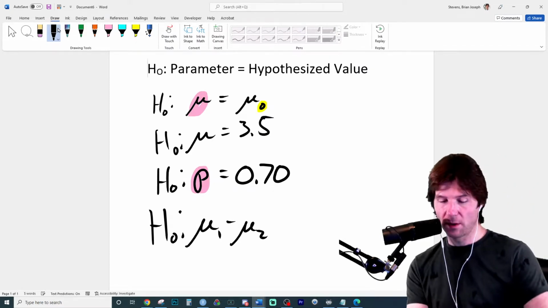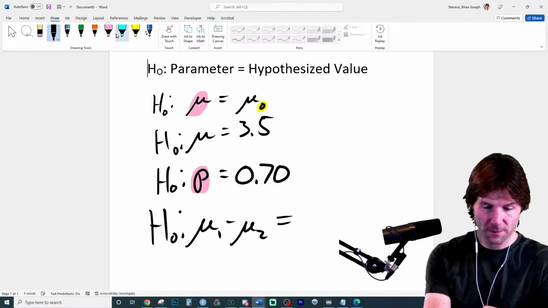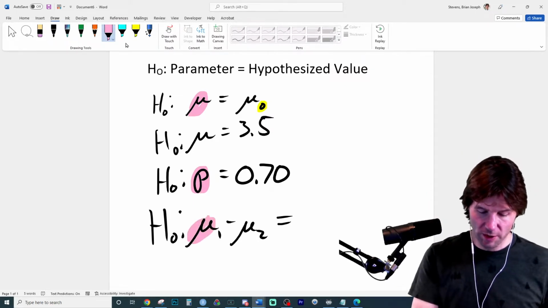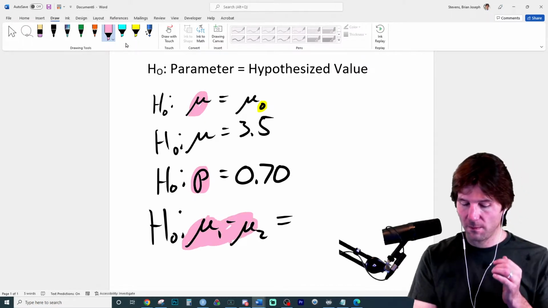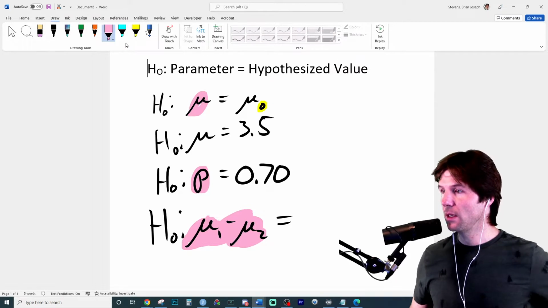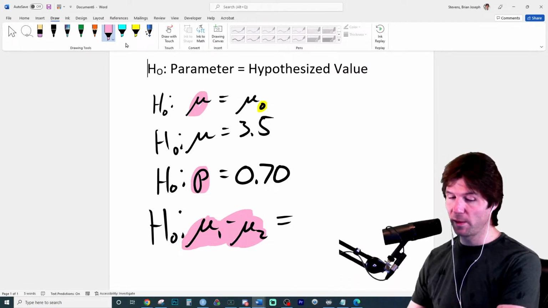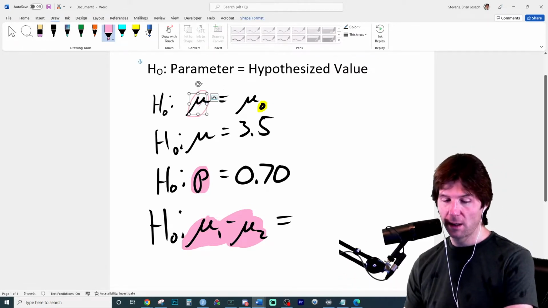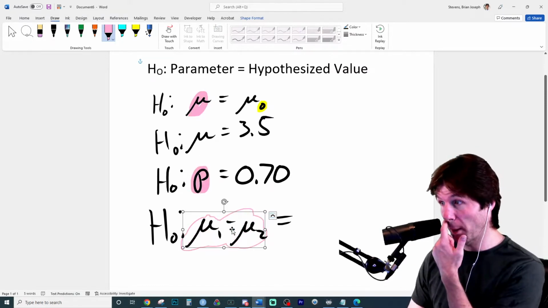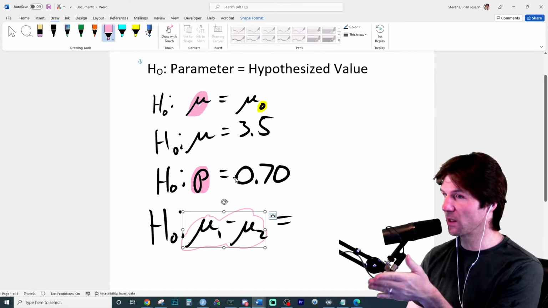what is this question making a claim about? The what between two whats? This question is making a claim about the what between two whats. The first one we did was making a claim about the true mean. The second one was making a claim about the true proportion. This question is making a claim about the difference between two means, because that's what we're talking about.